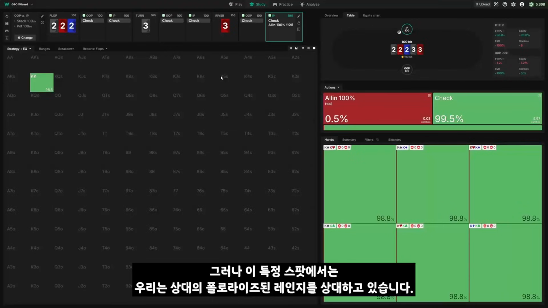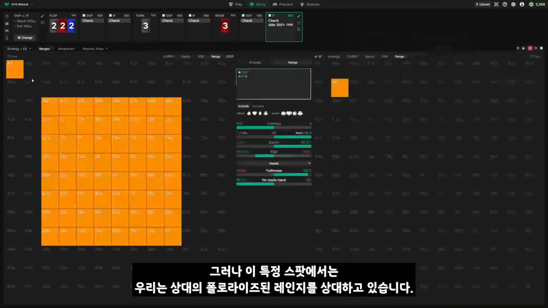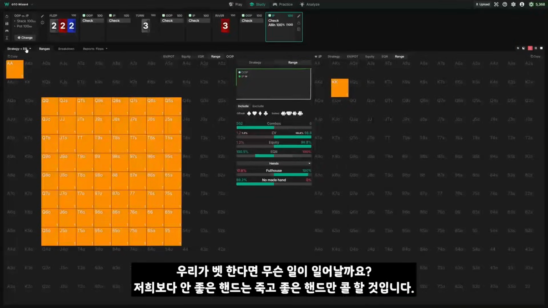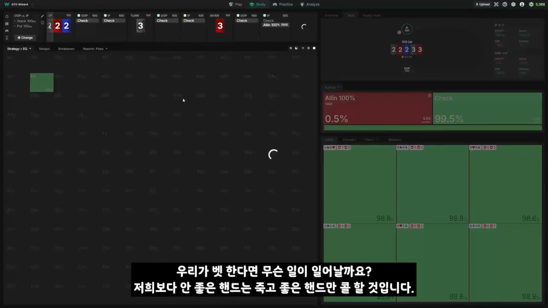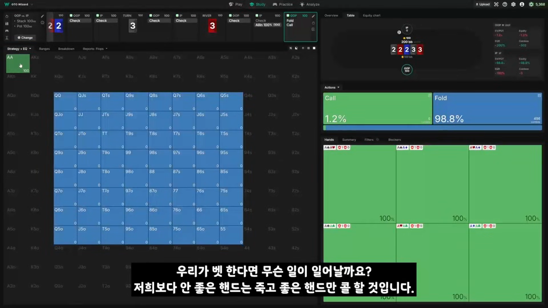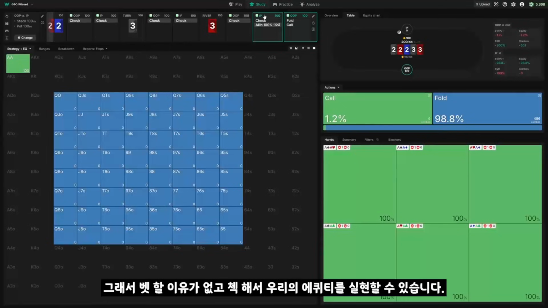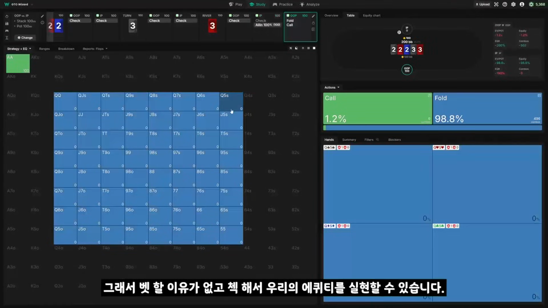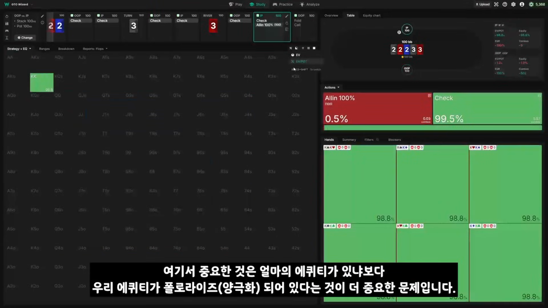But in this specific toy game, we're up against a polarized range. And if we bet, what's going to happen is they're just going to fold the hands that are behind and call the hand that's ahead. And so there's literally no point to betting when we could just check behind and take our equity. And so clearly, it's not just about having lots of equity. There are things that matter, like the polarization of your equity.